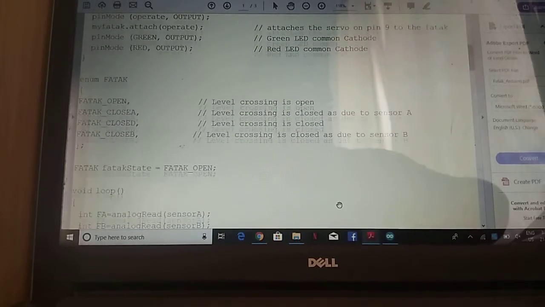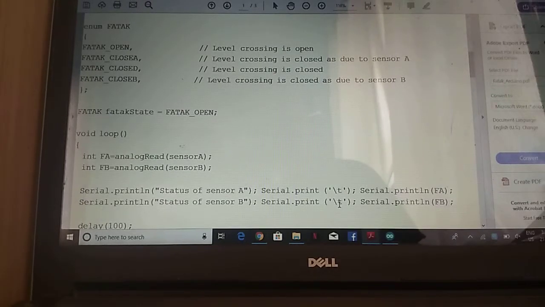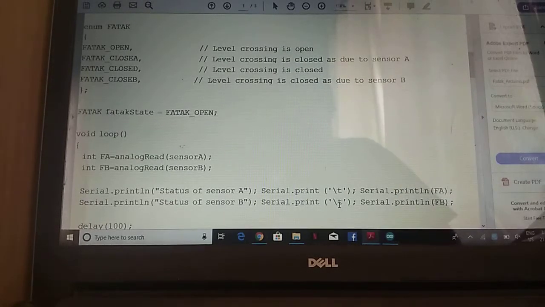I have used a switch case, which will be utilized to map the correct status or state of the operation. So the first state is when the FATAC, or the level crossing, is open. Second is when the level crossing is closed because of the triggering of sensor A. So the train moves from A to B, and then the crossing is closed.